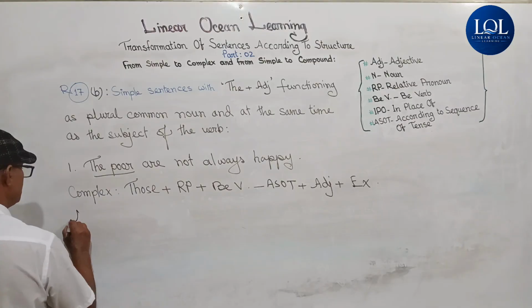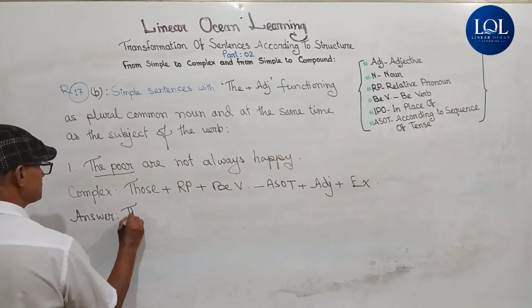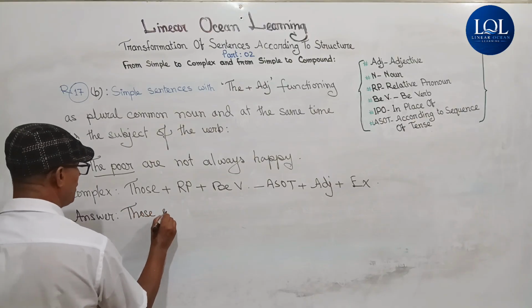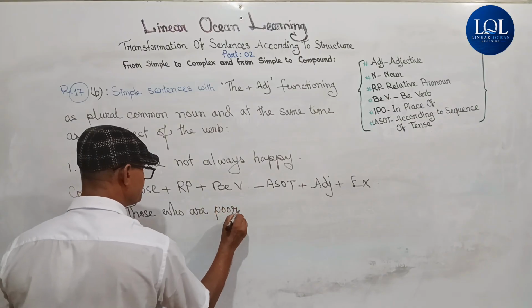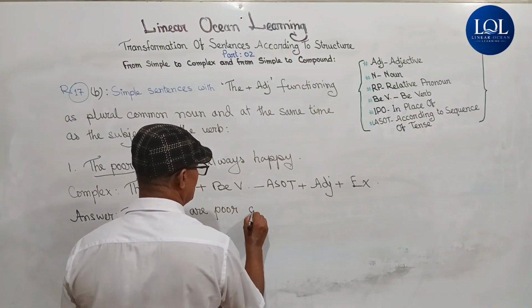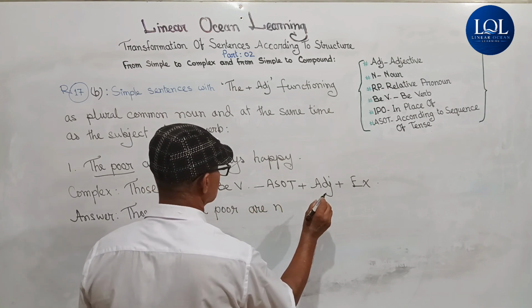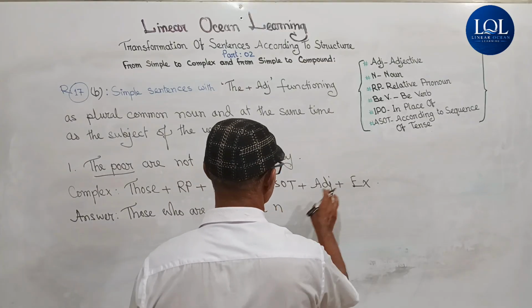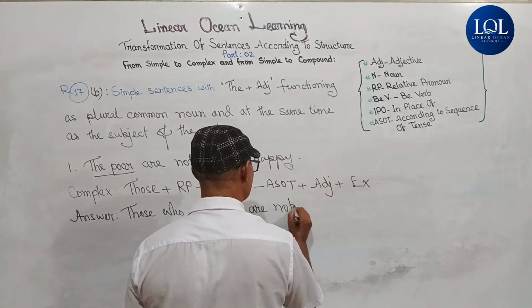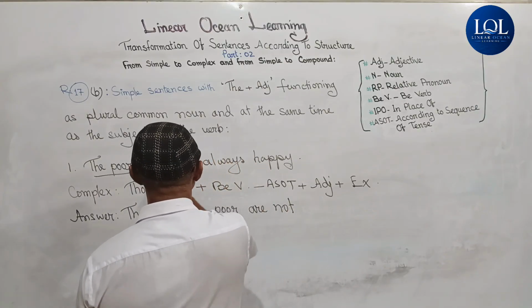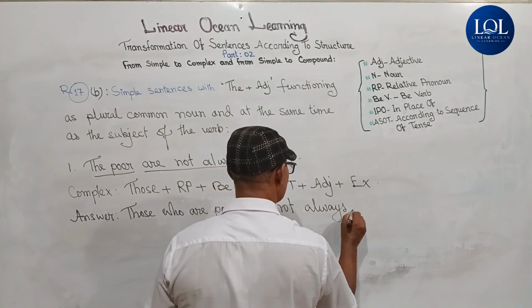So the answer will be those who are poor are not always happy.